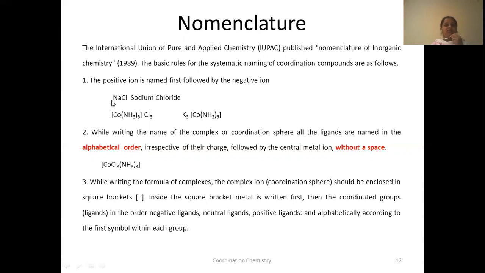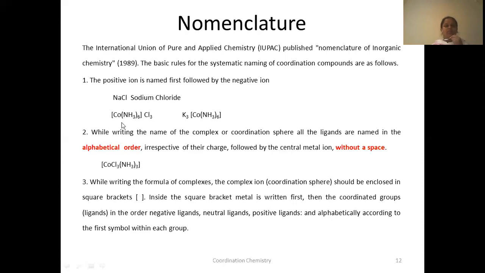Similar to these inorganic salts, the coordination compounds have to be named in the similar manner. First the positive ion should be named, followed by the negative ion. It is very simple. How do you write a compound? First you write a positive ion, that is cation, then you write a negative ion, that is anion. Always the similar logic is applied here.